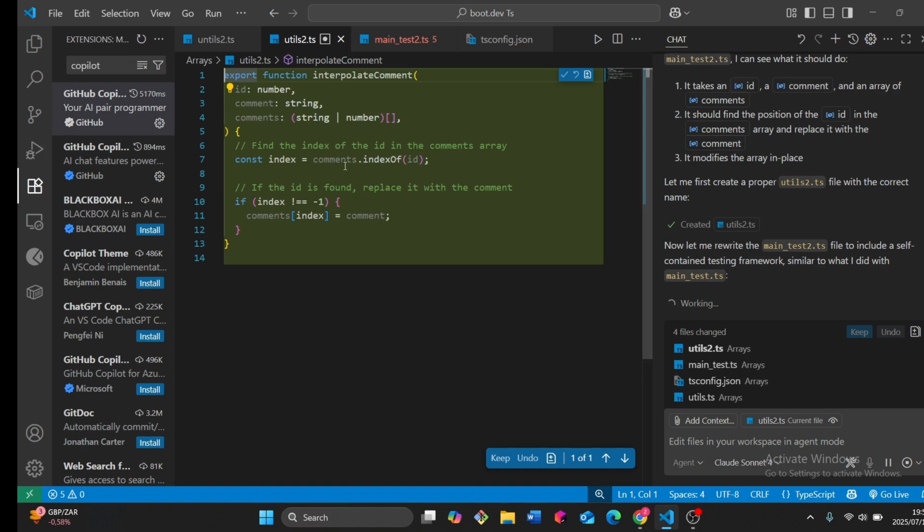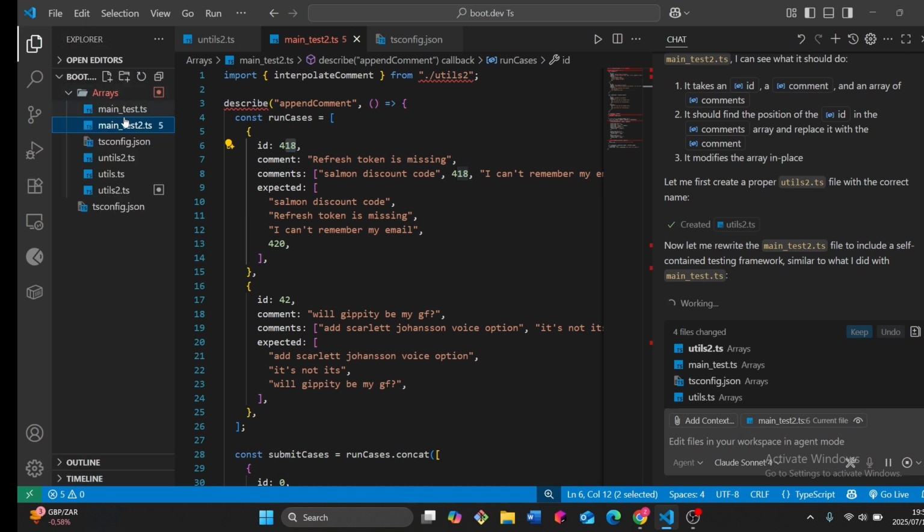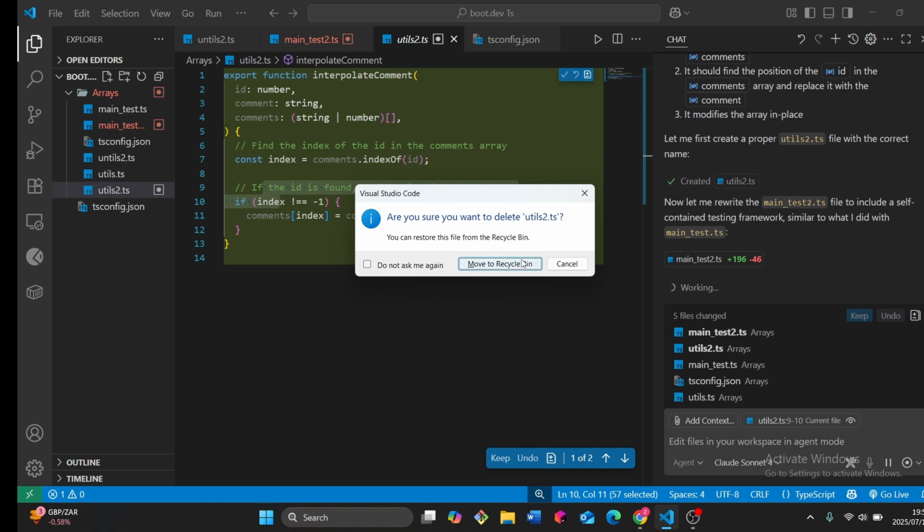Look, this is what I'm talking about, that you can just do index of ID, and if that ID is not -1, yo, ChatGPT, don't write the code for me, man. Write the test case. I don't need the code, man. You see, ChatGPT did the very same thing I was talking about. But now it wrote the code. No, delete this file.